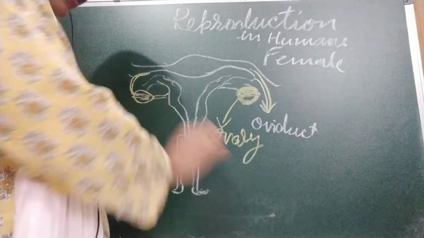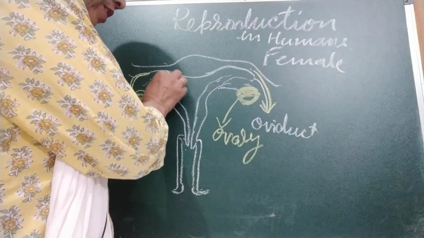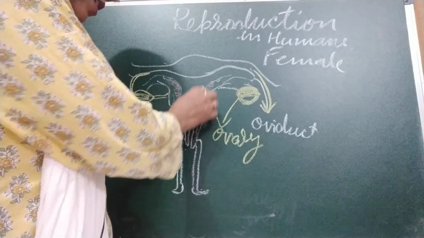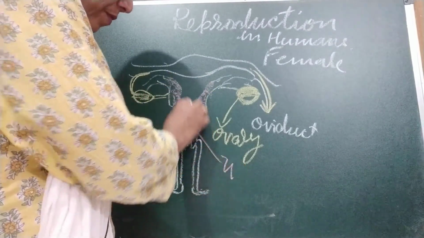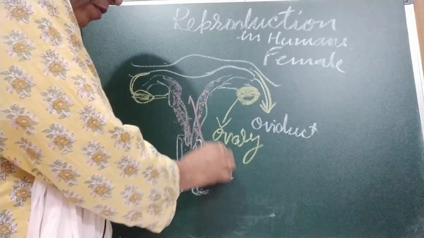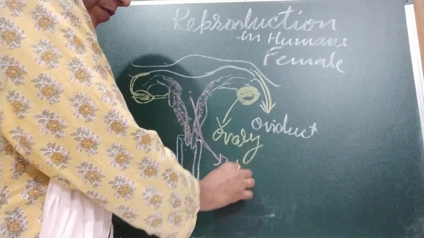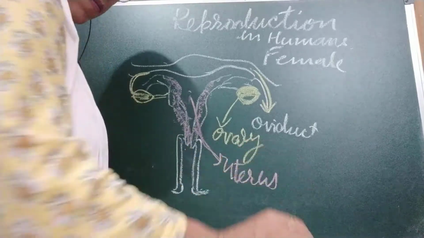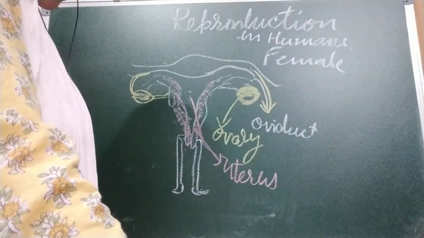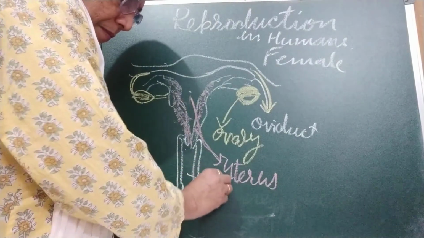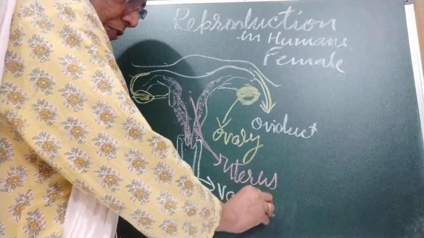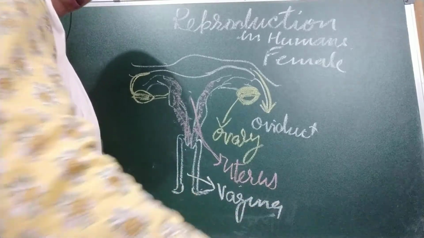The uterus, this part. And the vagina. So these are the parts of the female reproductive system.